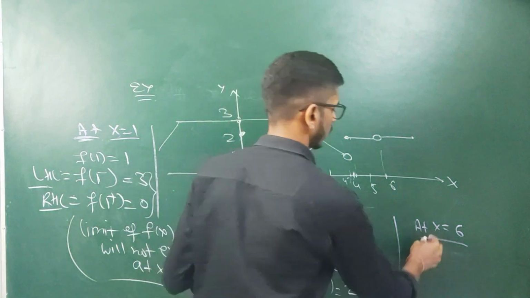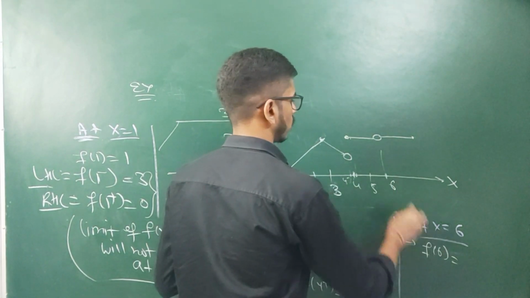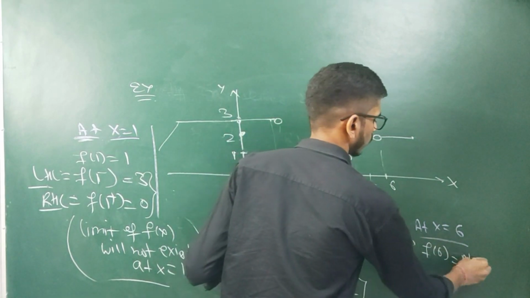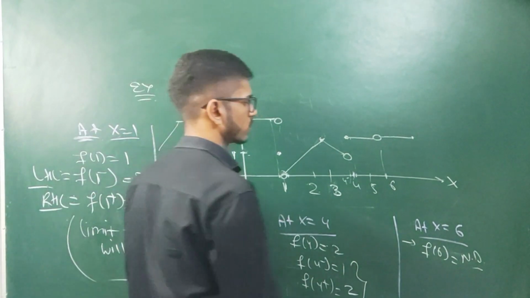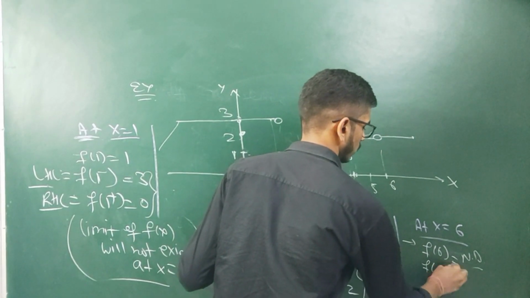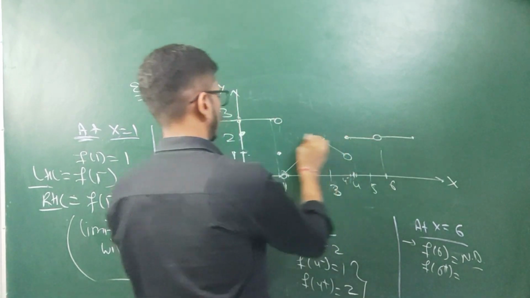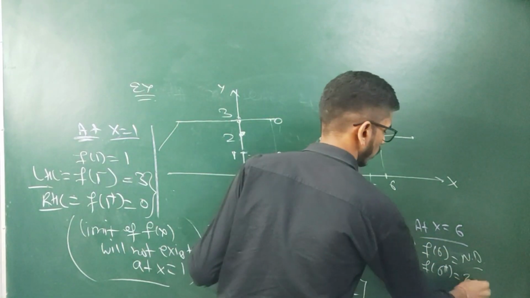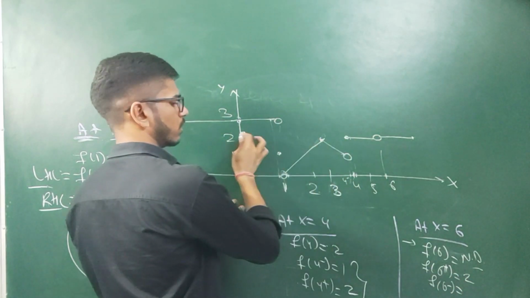Okay, in the similar manner we will find the value of f of 6. F of 6 is not defined, no value is given to us at x equal to 6, but if we find the values around 6, at 6 plus we are getting 2, and at 6 minus we are getting 2.